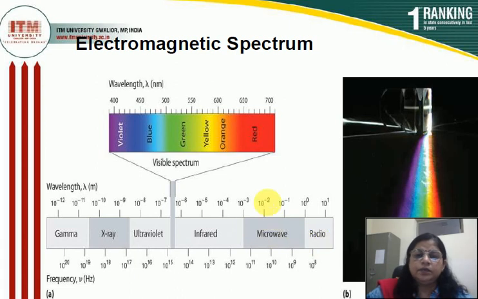So, in every spectroscopy or in different spectroscopy, we use different ranges. For example, for X-ray crystallography, we use X-rays. For ultraviolet spectroscopy, we use ultraviolet. For colorimeter, we use visible light. For IR, we use infrared. For Raman spectra, we use microwaves, radio waves. So, for every spectroscopic technique, we use a different electromagnetic spectrum.